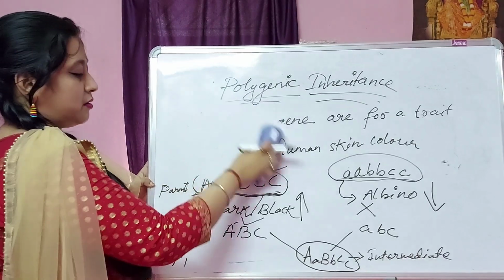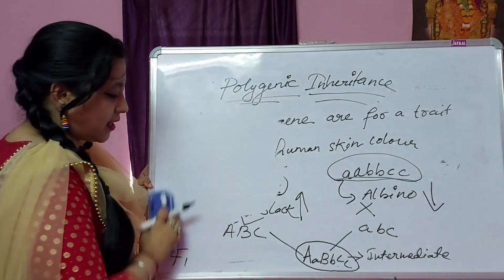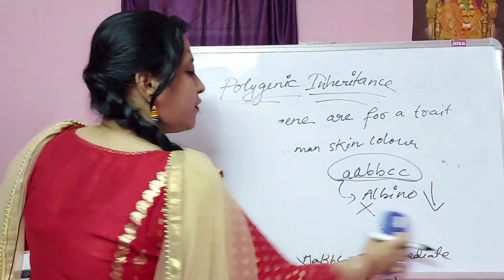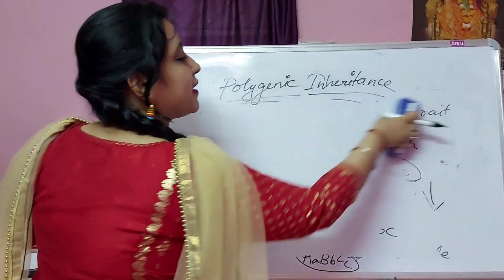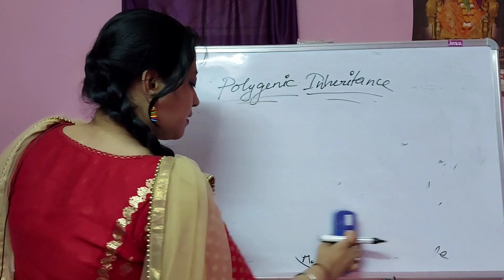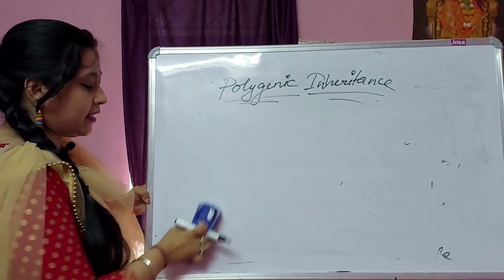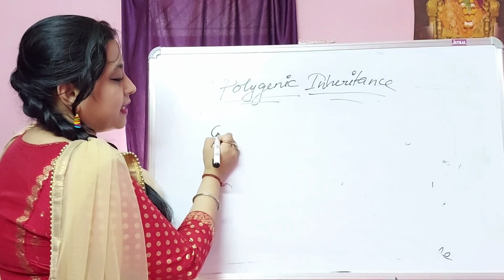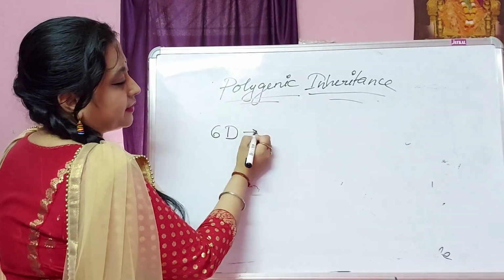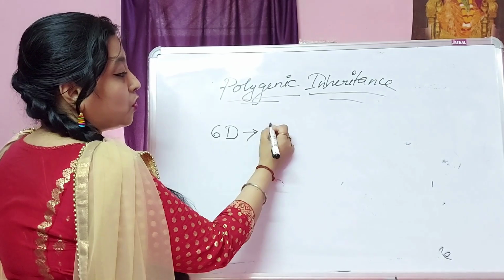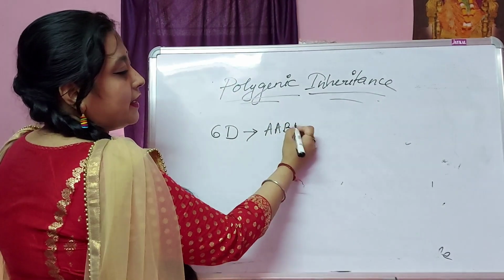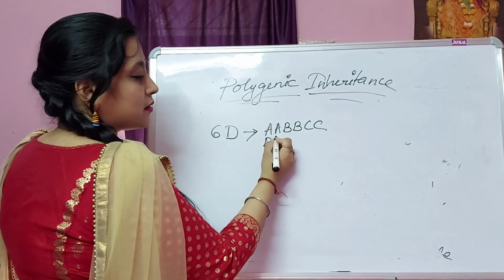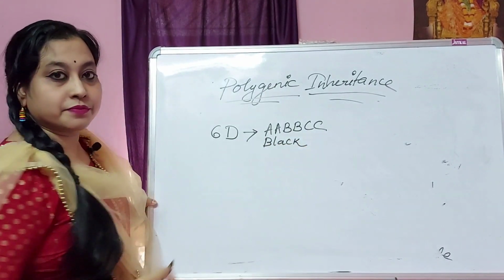Because there are many skin tones, I am giving you one parameter so that you can easily remember the skin color depending upon the dominant genes. If there are 6 dominant genes, like AA, BB, CC, then the skin color is completely black.